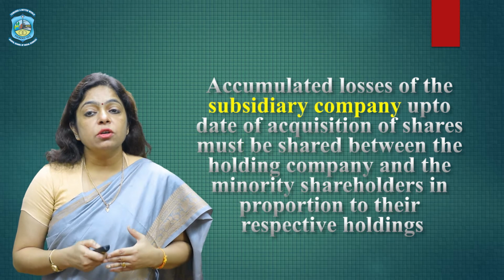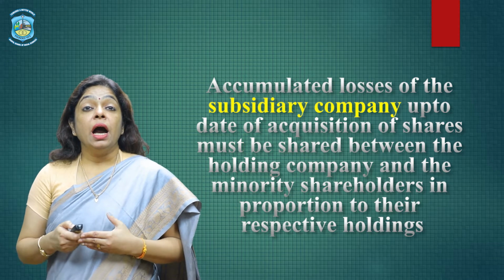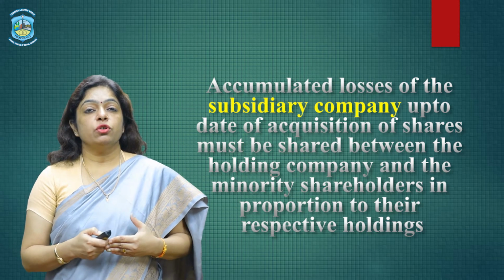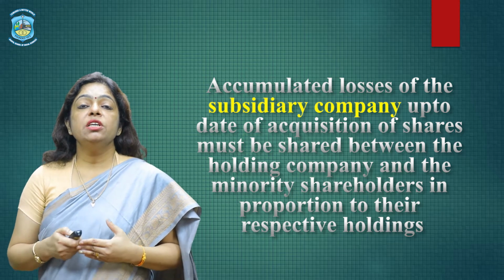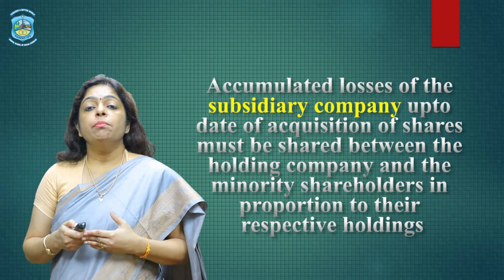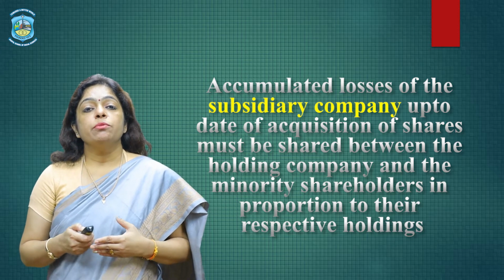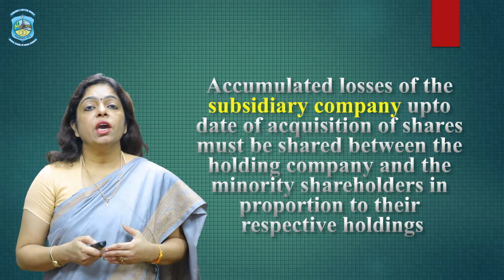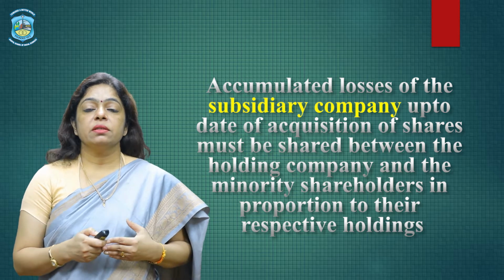Accumulated losses of the subsidiary company up to the date of acquisition of shares must be shared between holding company and minority shareholders in proportion to their respective holdings.